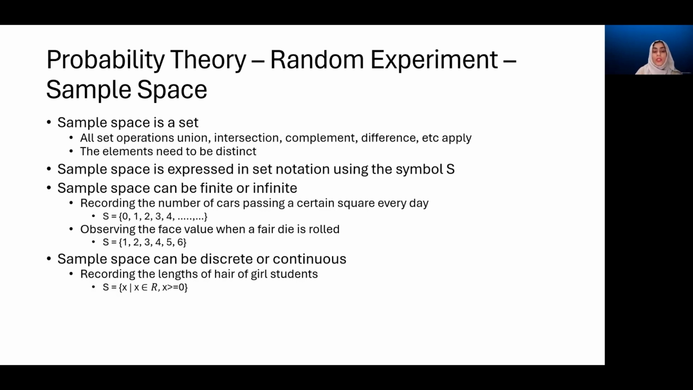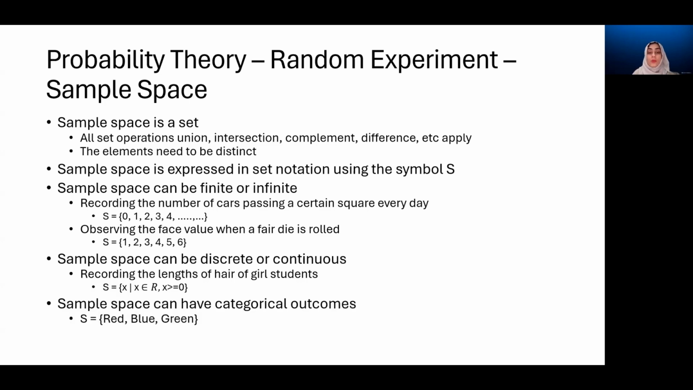Such as here, recording the length of hair of a girl student. Now, when we have continuous valued data, listing all the values sometimes becomes quite difficult. So we can write it in set builder notation, the way it is done here: X such that X belongs to the real number set and X is greater than or equal to 0, because these days we might have boys and girls also.